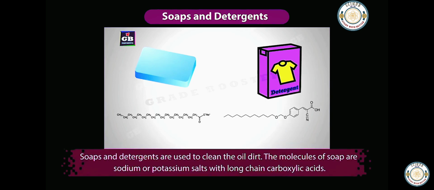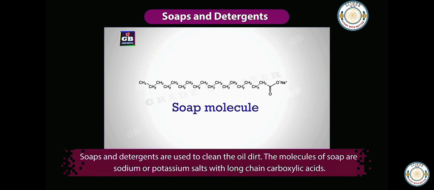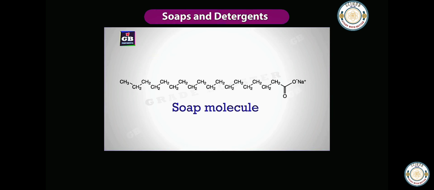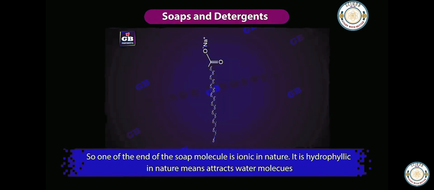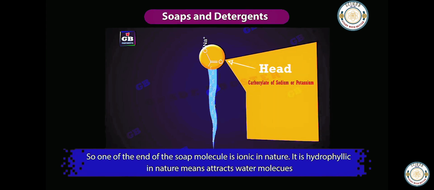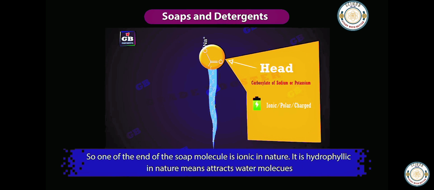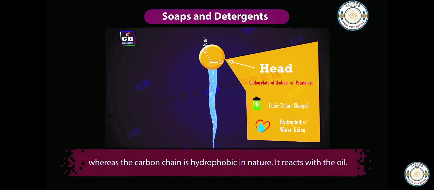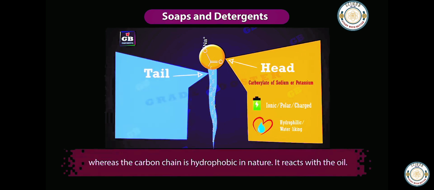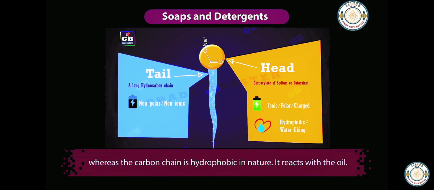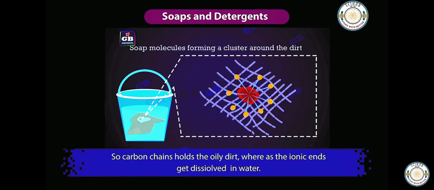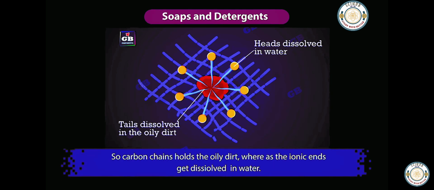The molecules of soap are sodium or potassium salts with long chain carboxylic acids. So, one end of the soap molecule is ionic in nature. It is hydrophilic in nature. That means it attracts water molecules. While the carbon chain of the soap molecule is hydrophobic in nature, means it reacts with the oil. So carbon chains hold the oily dirt, whereas the ionic end gets dissolved in water.